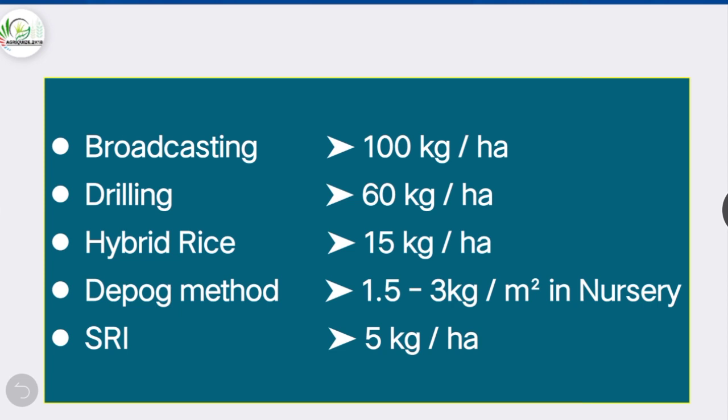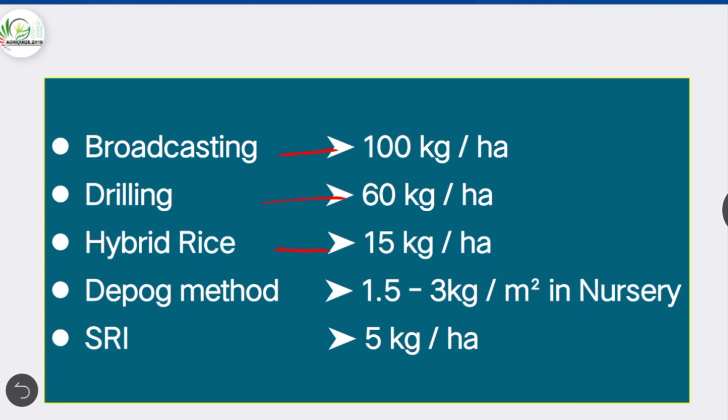Seed rate of rice according to transplanting system is as follows. In case of broadcasting, the seed rate is 100 kg per hectare. In case of drilling method, it is 60 kg per hectare. In case of hybrid rice, it is 15 kg per hectare.